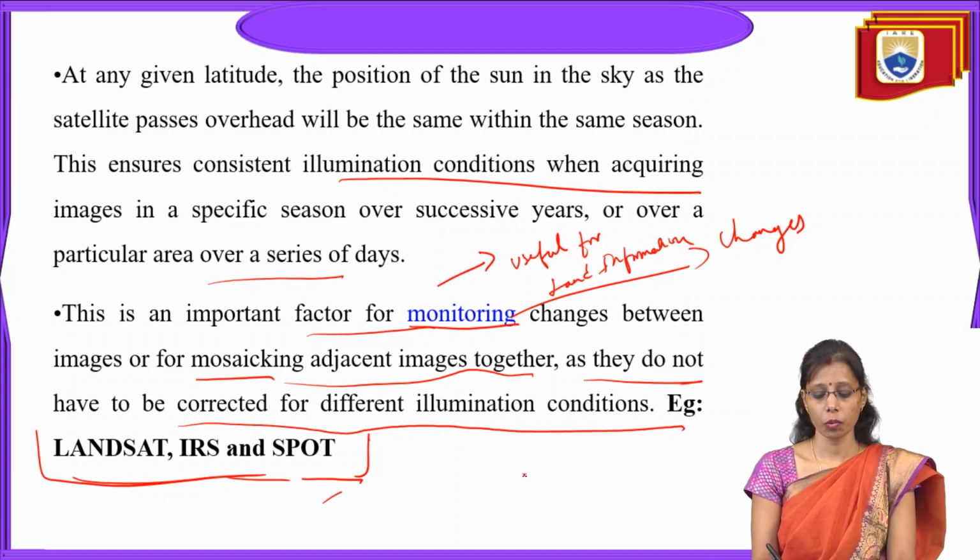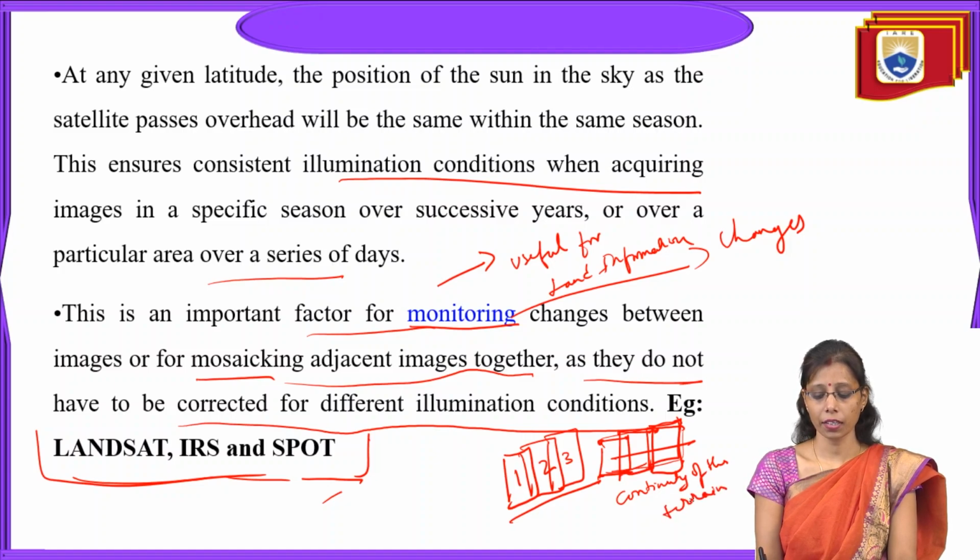So what is mosaicing? Mosaicing is joining images. Suppose this is image number 1, and we have image number 2 and image number 3. These three images we get in different single formats. Later we can stitch these three images by assigning coordinates to all four corners of image 1, image 2 and image 3. While assigning the coordinates, each image will fix to its position, and we can join these three images to see the continuity of the terrain.